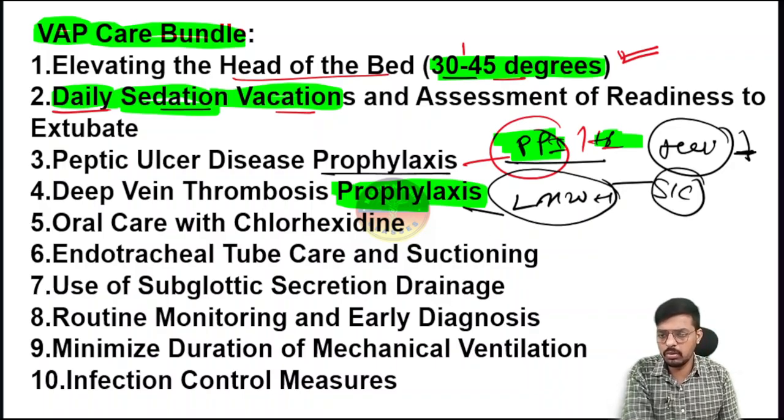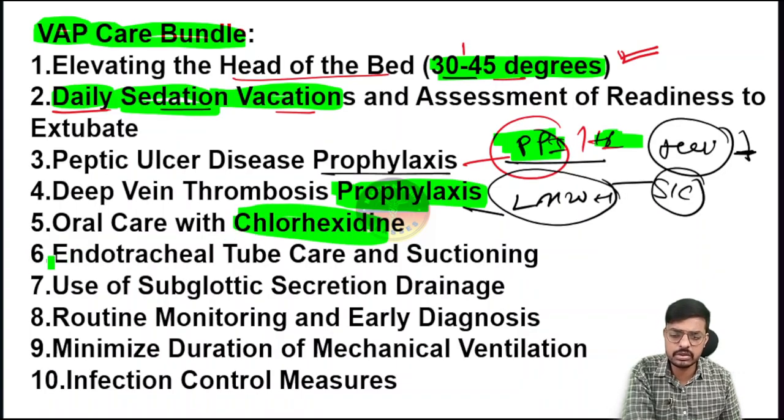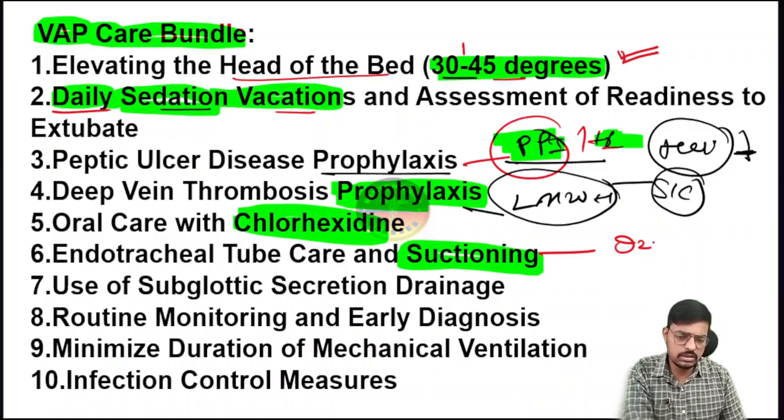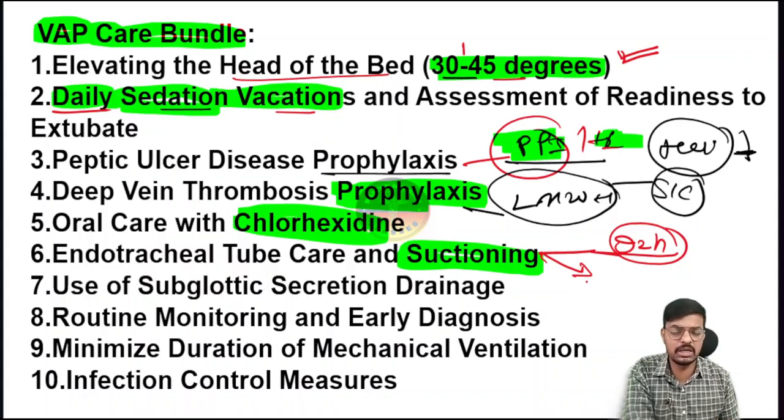Then comes oral care with chlorhexidine, very very important. Then comes endotracheal tube care and suctioning. It's very important. Daily we have to give endotracheal tube care and suctioning. Whether there is a problem or not, we have to suction every second hour, Q2H. And whenever the patient requires it, not when the patient demands it.